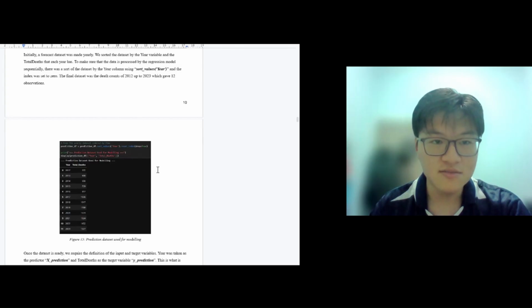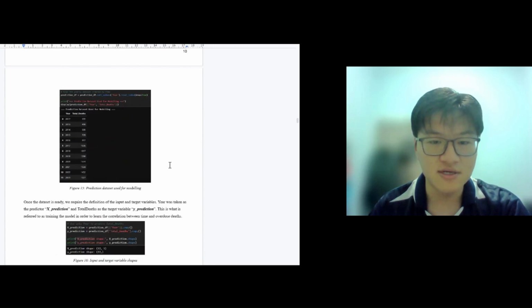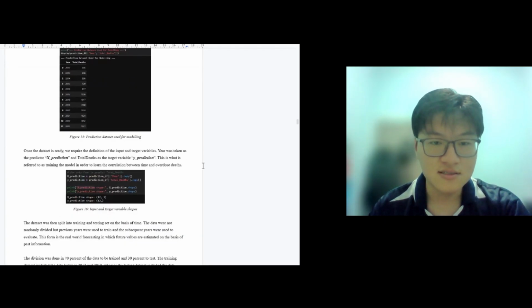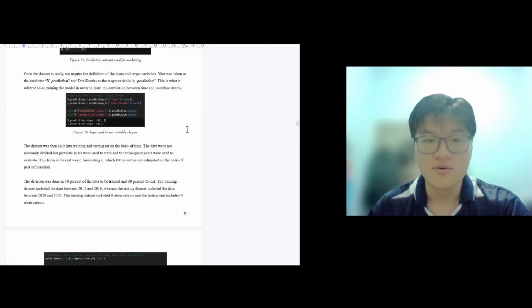In the regression model, year was used as the input variable, while total deaths was used for the target variable. This allows the model to learn the relationship between time and the number of overdose deaths. Next, we perform a time-based dataset split. Instead of randomly dividing the data, we use the earlier years for training and the later years for testing.